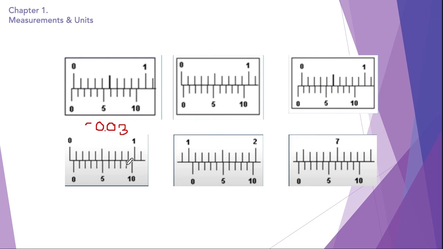Now the correct reading of this vernier calipers here is, first we're going to find the reading of this vernier calipers that it is showing. So the reading is, the main scale is 0. We're going to find out which of the markings are exactly aligned with the main scale marking, and over here we have 6. So 0.06 is the reading of this vernier calipers. And now we're going to minus this zero error from this reading.